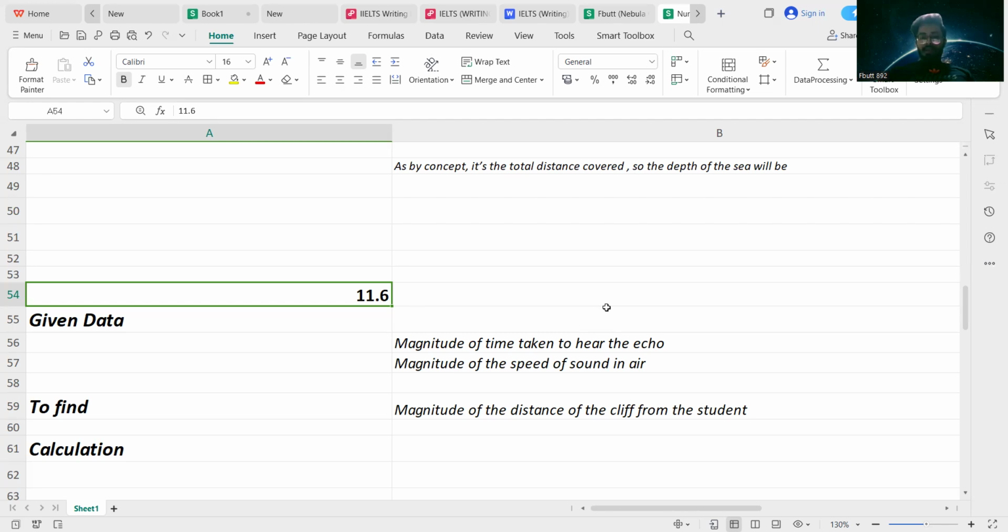So, there's a student. First of all, what is meant by a cliff? A cliff is a steep face of rock and earth. It is usually found at the edge of the sea or a mountain or a valley. Cliffs can form naturally due to the erosion process, weathering, or geological activity like earthquakes. Okay, you got it, what is meant by a cliff.